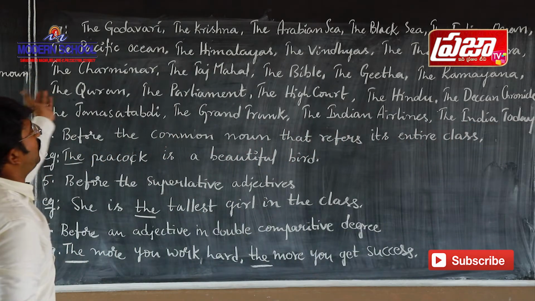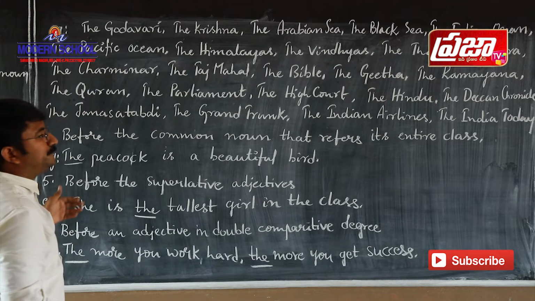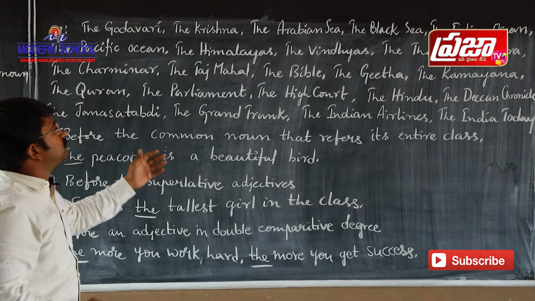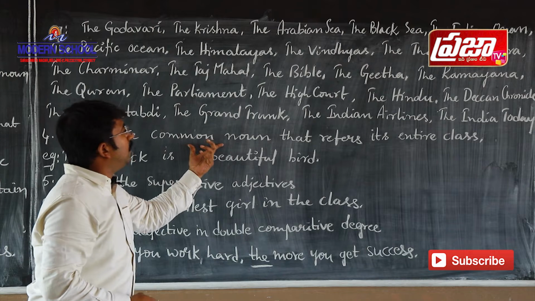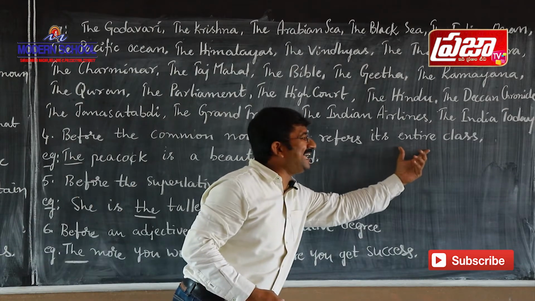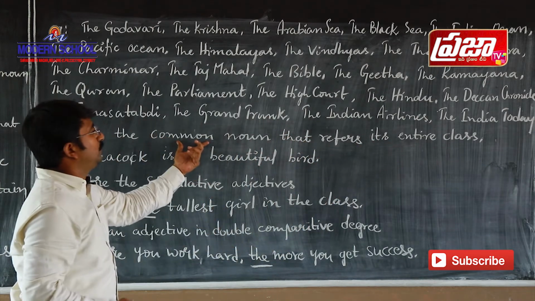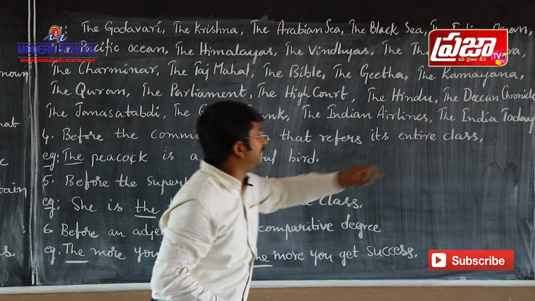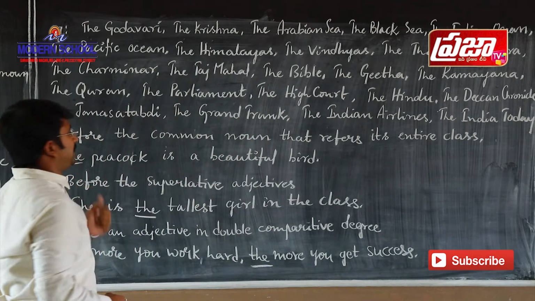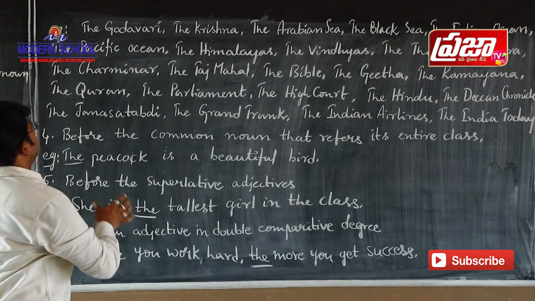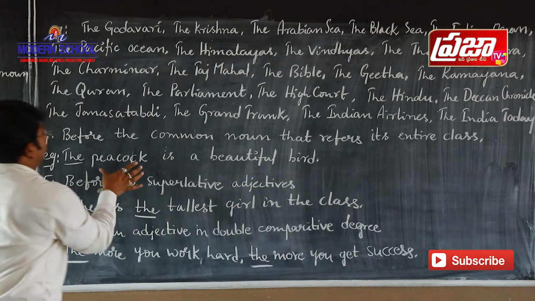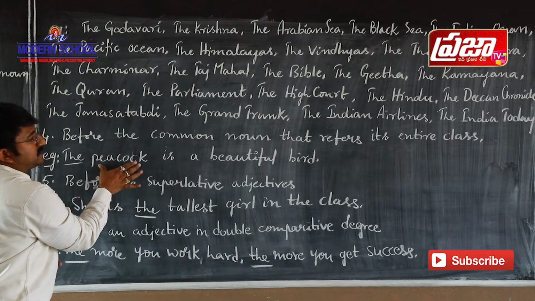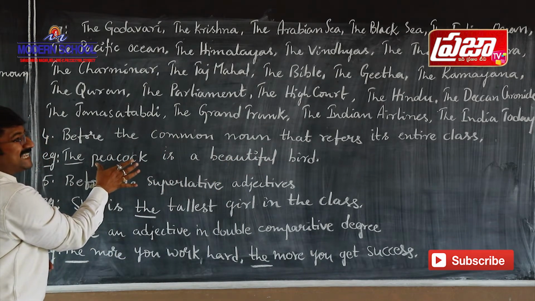So this is the third point, and let us see the fourth point here. Before the common noun that refers to its entire class, we use the definite article the. Let us see here. The peacock is a beautiful bird. Peacock is a common noun. It refers to its entire class.